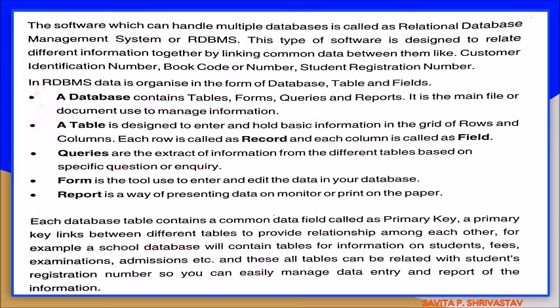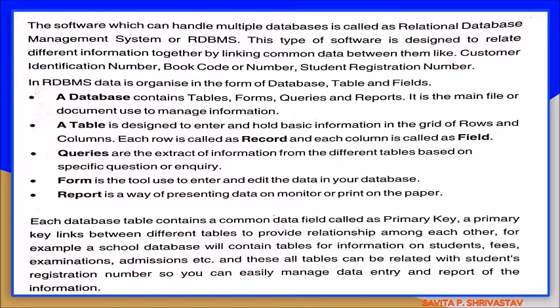The software which can handle multiple databases is called Relational Database Management System, or RDBMS. This type of software is designed to relate different information together by linking common data between them, like customer identification number, book code or number, or student registration number. In RDBMS, data is organized in the form of database, table and field.